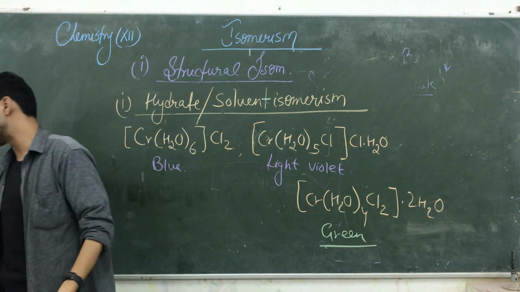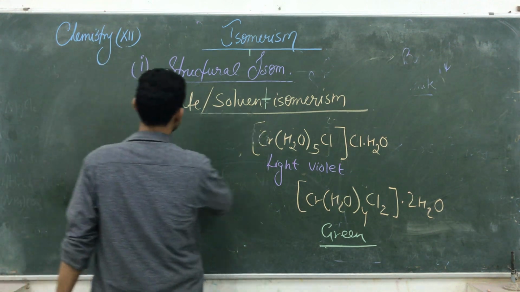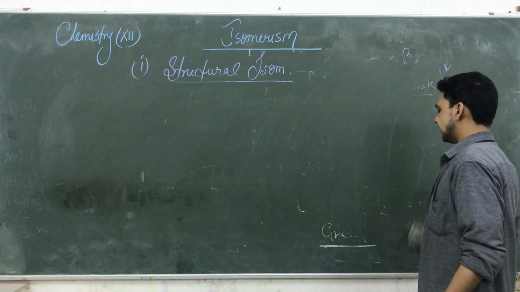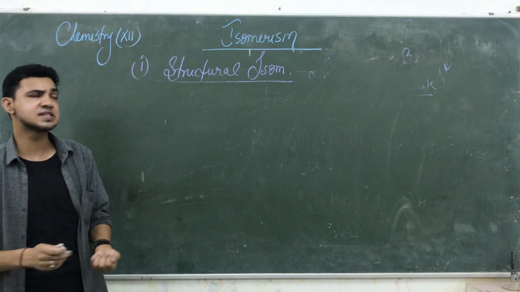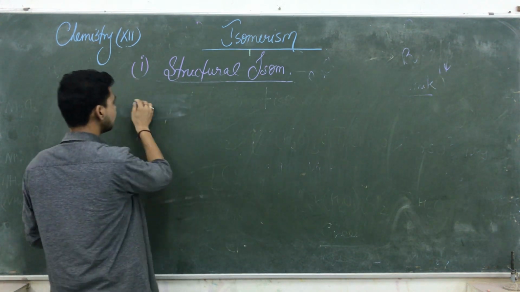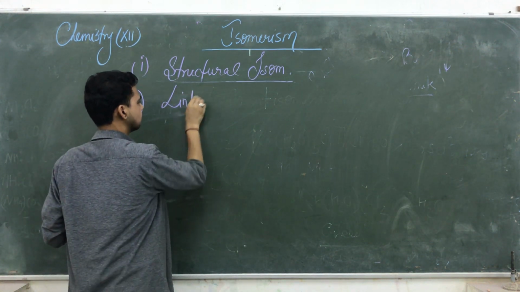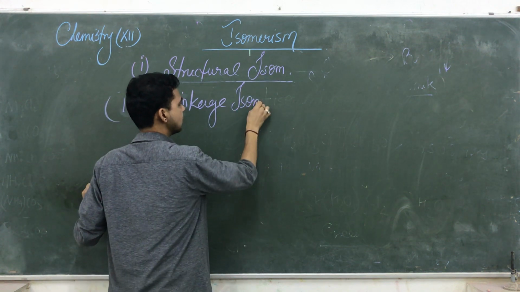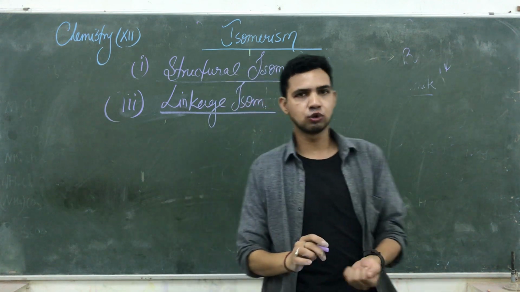Okay, the next one is linkage isomerism. Linkage isomerism is very important because it depends upon the nature of the ligands or the attachment site of the ligands. You know the ligands. Here I'm going to define it for you. The third isomerism is linkage isomerism. So what is linkage isomerism? Before that I'm going to explain something.